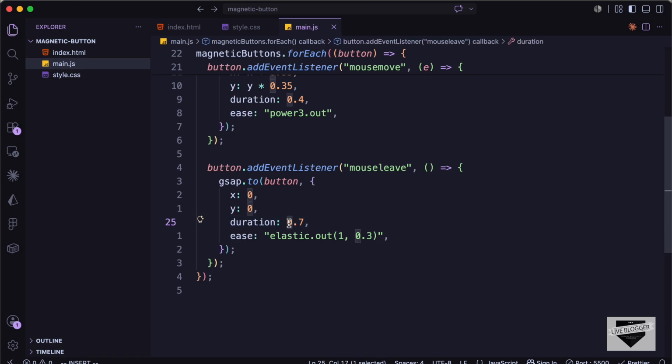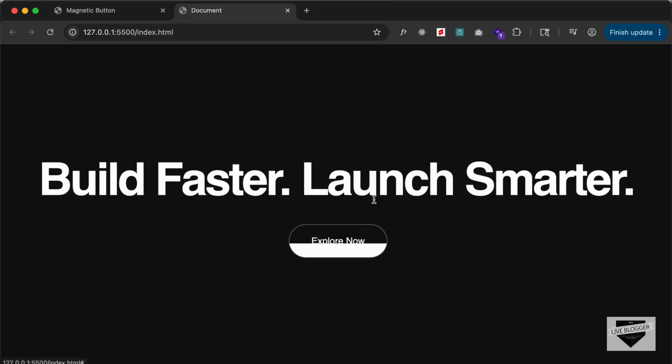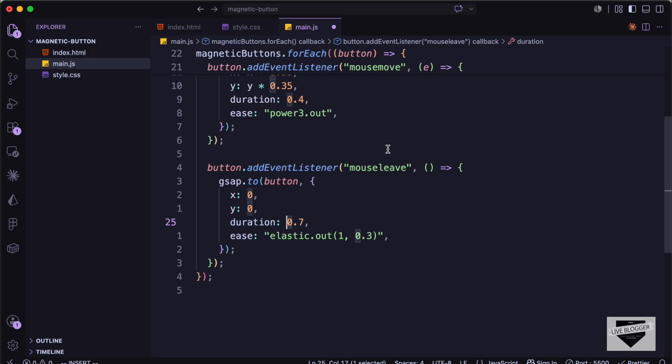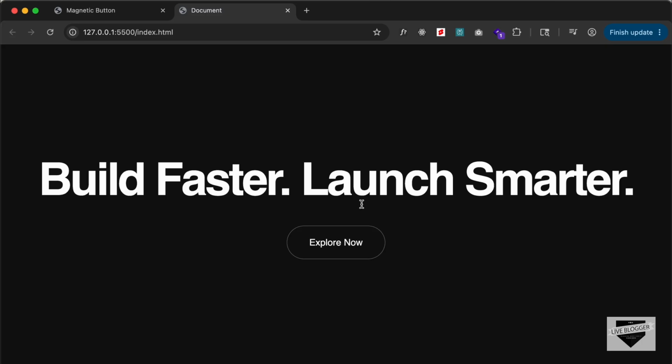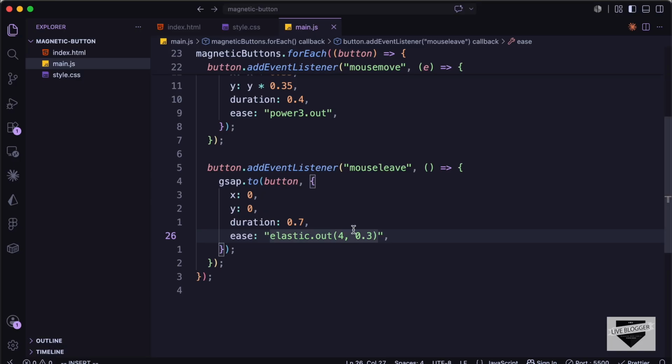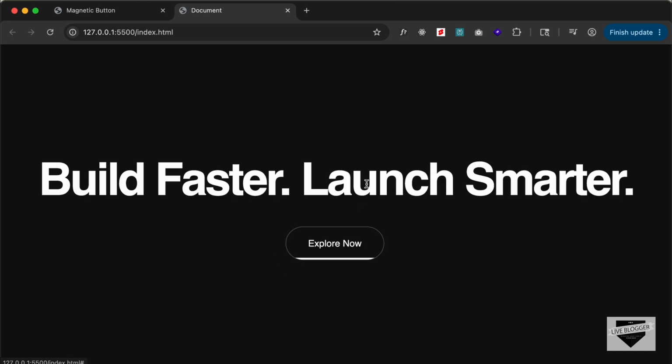So for example, if I just set it to 2.7, here we can see that the button slowly comes back to the default position. I'll set it back to 0.7, and then we have this elastic value. So I'll just set it to, for example, 4, and now if I hover over this, we can see that we have a lot more elasticity. So this is how it works.